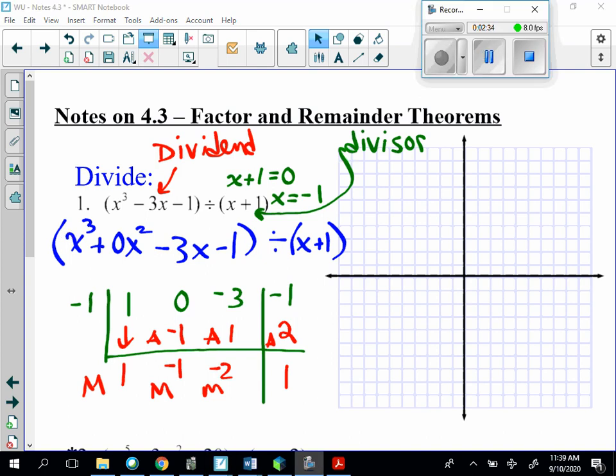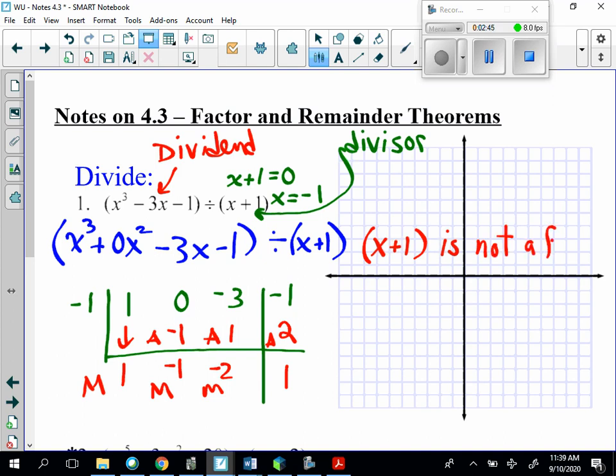So what we can say from this is that x plus 1 is not a factor, and that x equals negative 1 is not a 0.